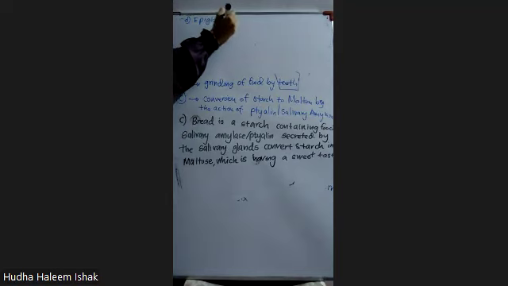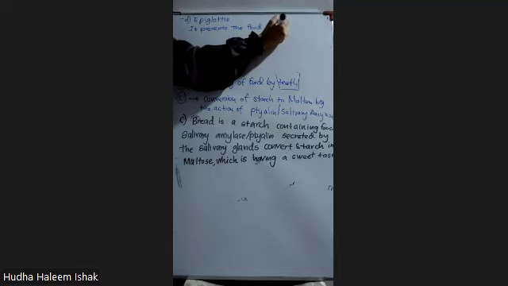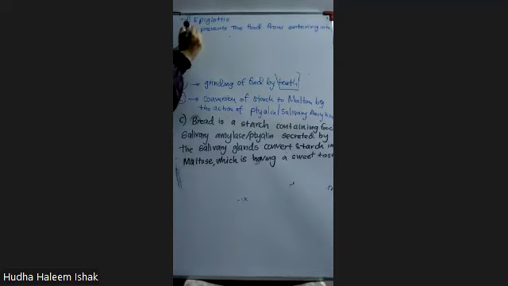Okay, what does this epiglottis do? It prevents the food from entering into the respiratory tract.